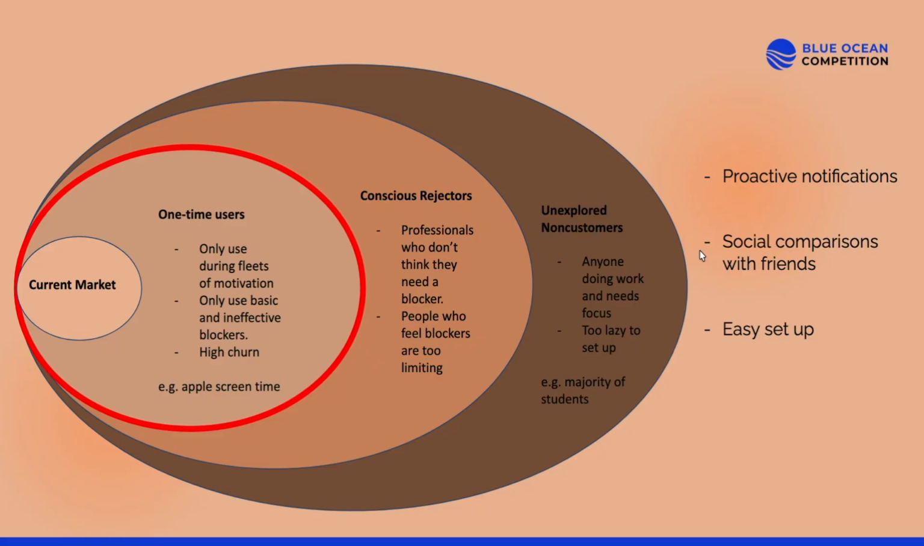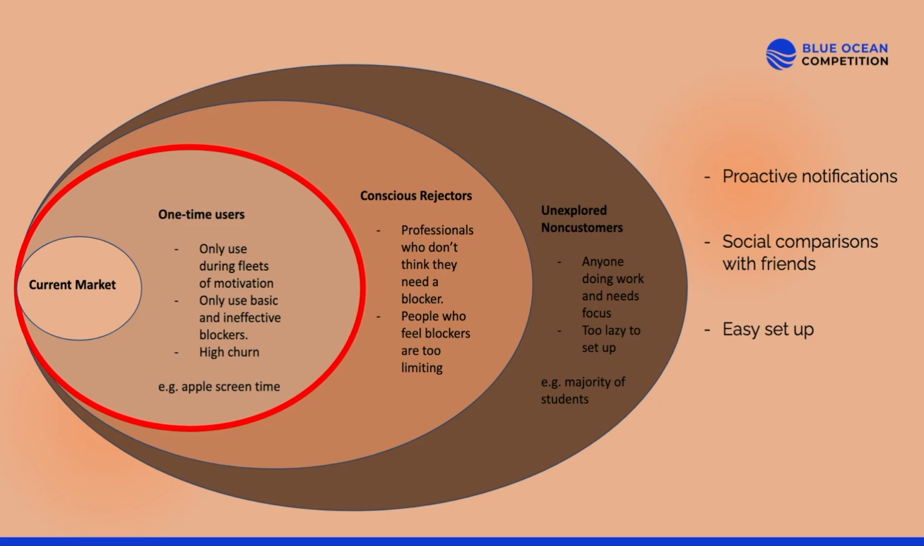So let's look at our target market. First of all, we have these one-time users. They use blockers during really fleeting moments of motivation, when they bomb a test or when they randomly wake up at 3 and want to do something. And they mostly use basic and ineffective blockers, like Apple Screen Time. And the result is that there's really high churn.